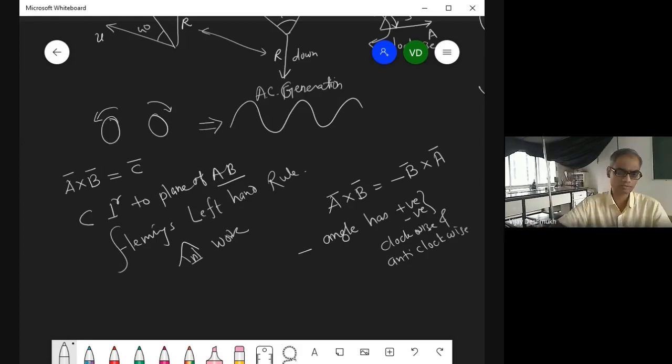Later on we'll study how we can say the small angle is a vector quantity. Very small angle is considered to be a vector quantity. It is not a scalar, but of course in larger amount it is a scalar quantity.